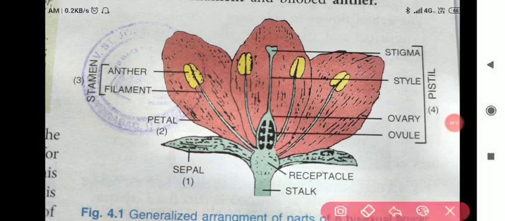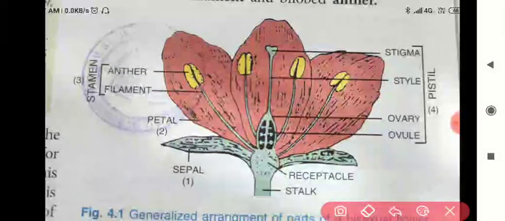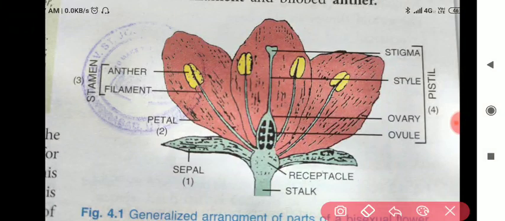All the students, please see the diagram of the structure of a bisexual flower. This diagram you have to draw in your notebook. Structure of bisexual flower. Clear?